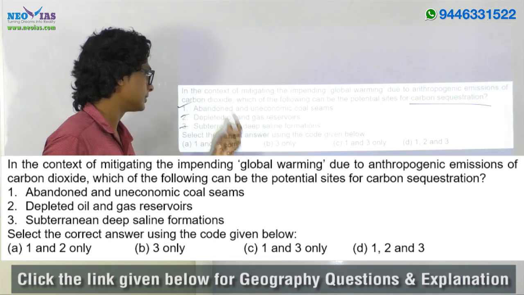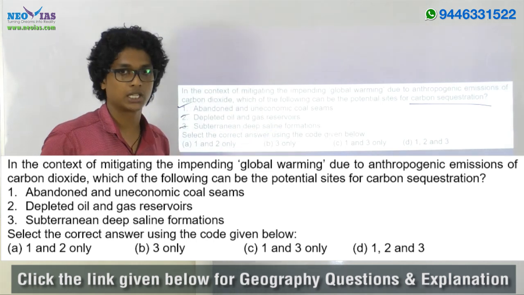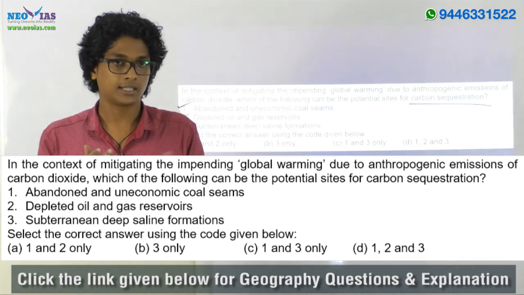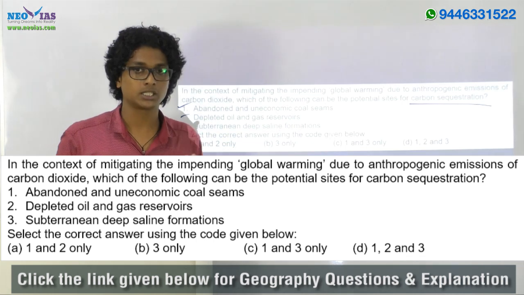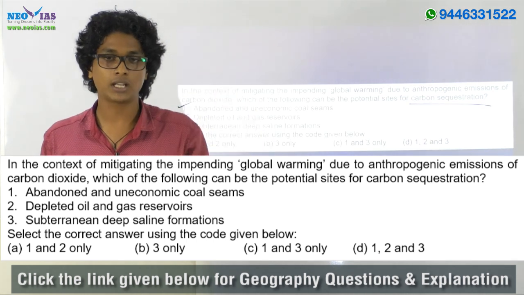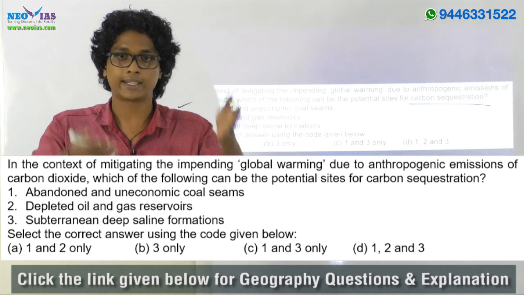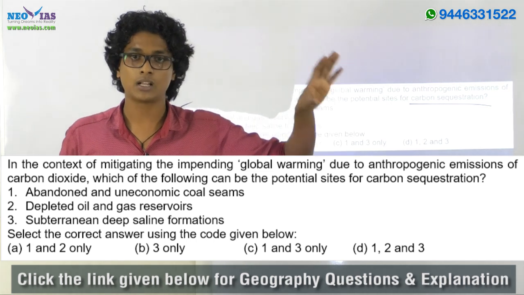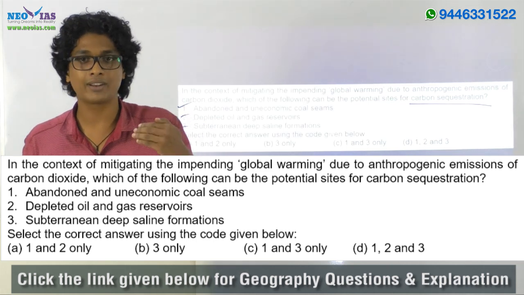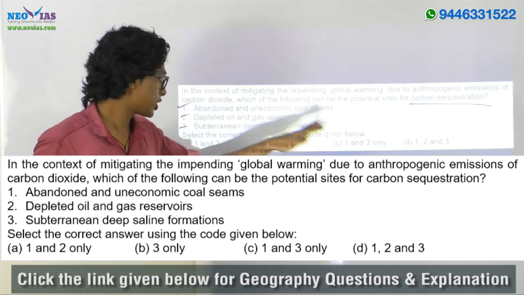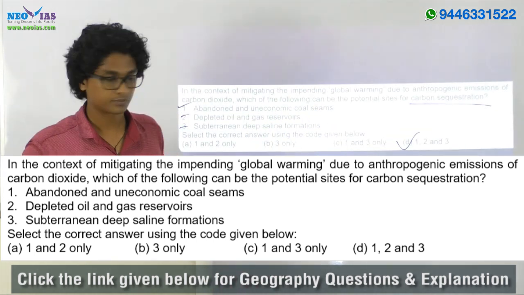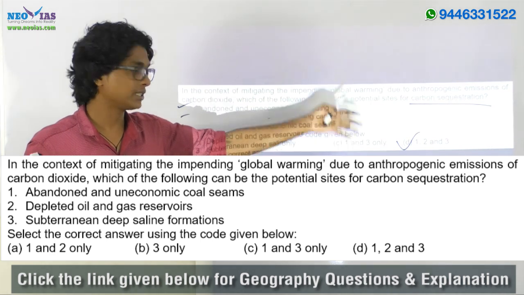Indeed, the third option, subterranean deep saline formations, can also act as vast reservoirs of carbon dioxide. Now these places, the deep saline formations, will have more sandstone or limestone formations, and if we can divert the carbon dioxide towards these formations, it will take away the carbon dioxide from the present carbon cycle. Okay, and this method can act as a mitigation method to prevent the impacts of climate change. So here in this question, the answer will come out as 1, 2 and 3, so among the options, D will be the correct answer.